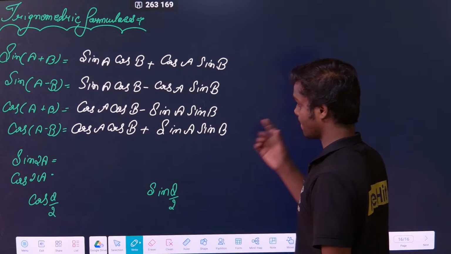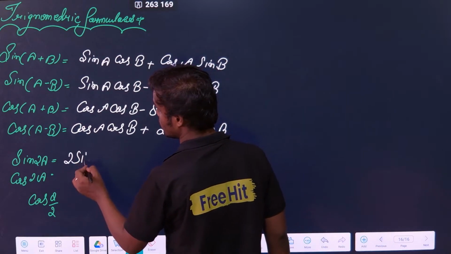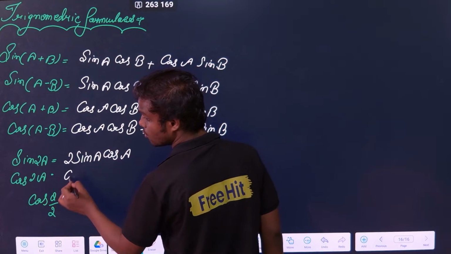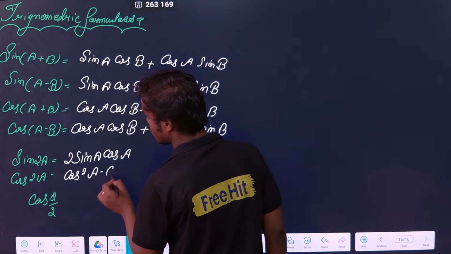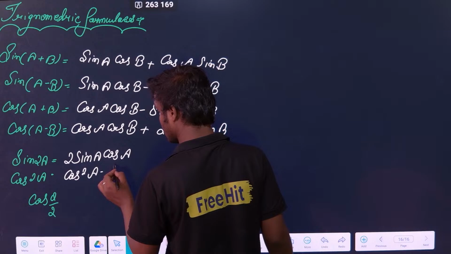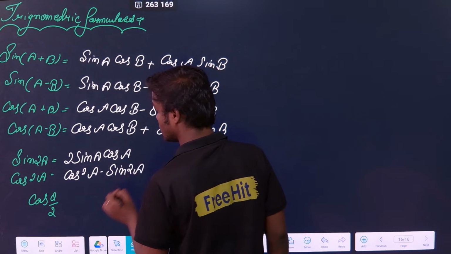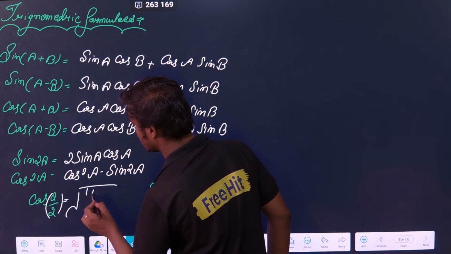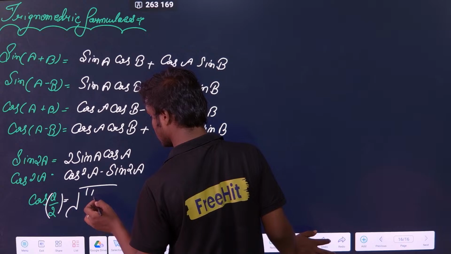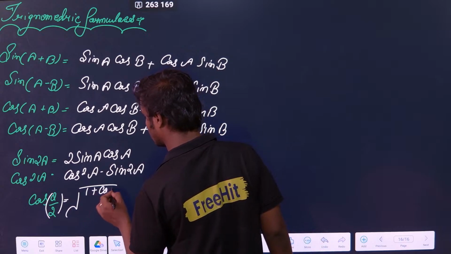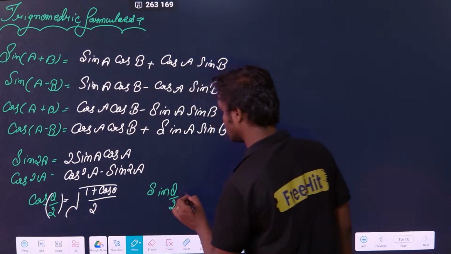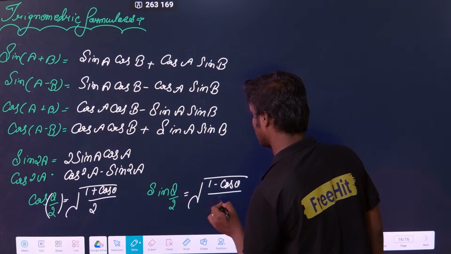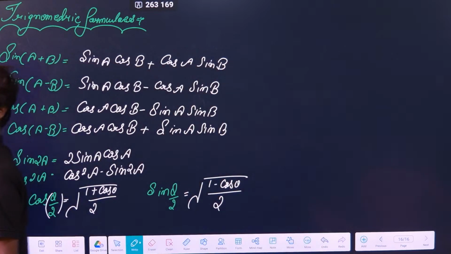Correct? Now, what is sin 2A? That is 2 sin A cos A. What is cos 2A? That is cos square A minus sin square A. Similarly, what is cos theta by 2? Remember, it is defined as root over of (1 plus cos theta) divided by 2, and sin theta by 2 is defined as root over of (1 minus cos theta) divided by 2. These are the two important formulas.